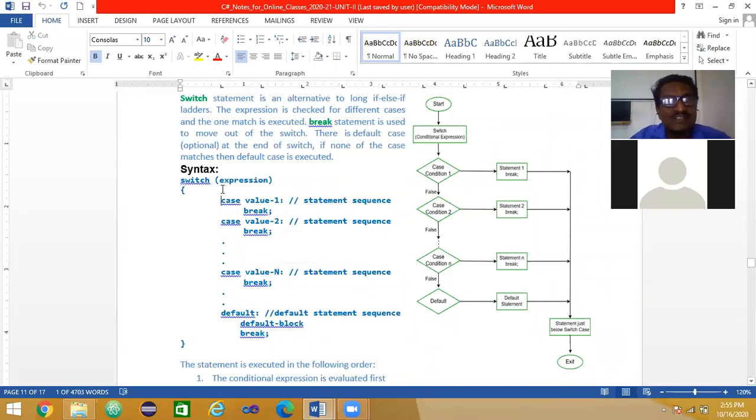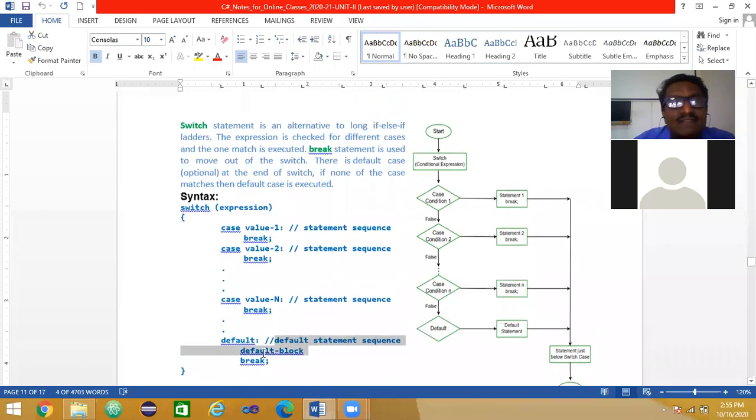And I use these cases here. If this expression matches this value, this statement is executed, and then I have to write break here. After executing break, control skips from this switch and goes to the next statement. If the expression value matches this one, then I execute this statement and then I break. I skip all the rest. If none of the values are equal to this expression value, then this default option statement will be executed, and then I break here.